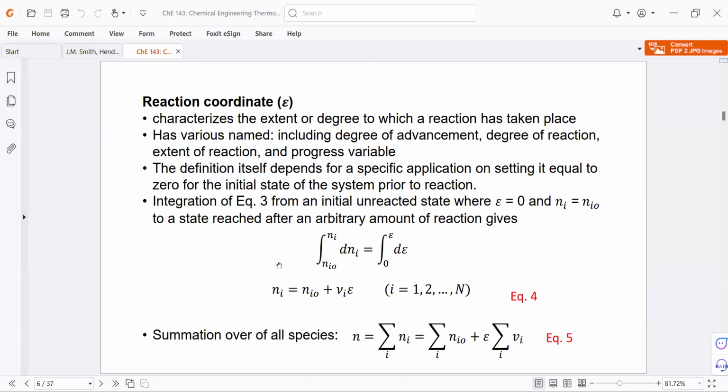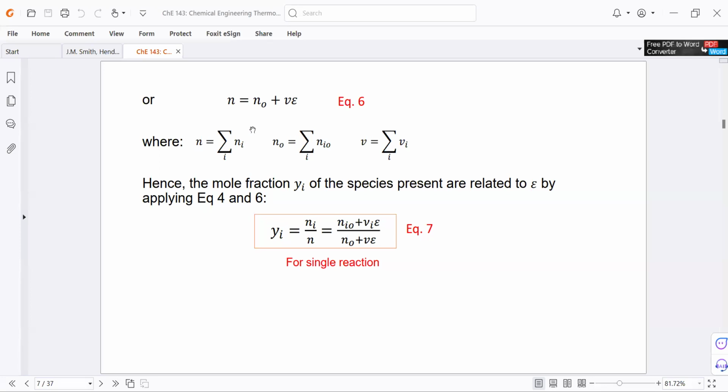After integration, we get equation 4. Okay. So if we take the sum over all of the species, then the sum of n sub i is just equal to n. And that is equal to the summation of n sub i0 plus epsilon times the summation of the stoichiometric coefficients for each of the species. So we get equation 5.